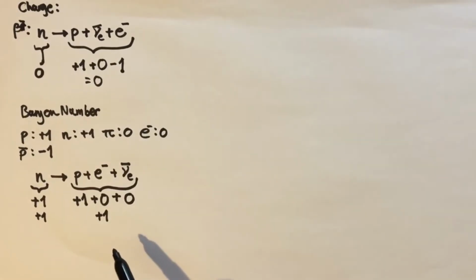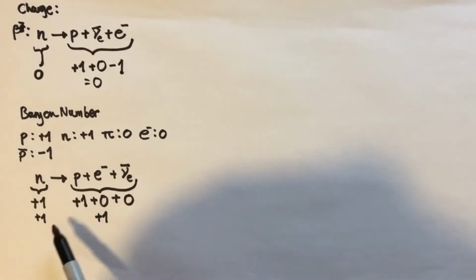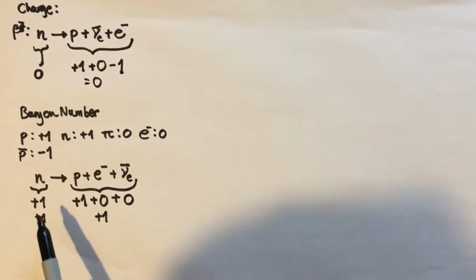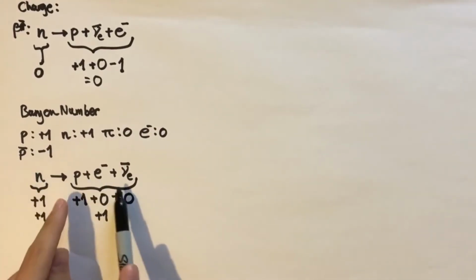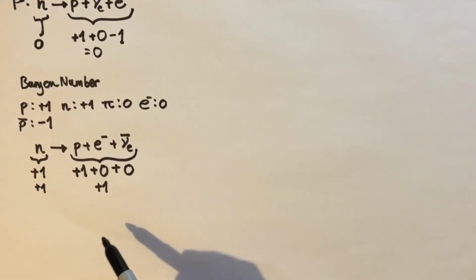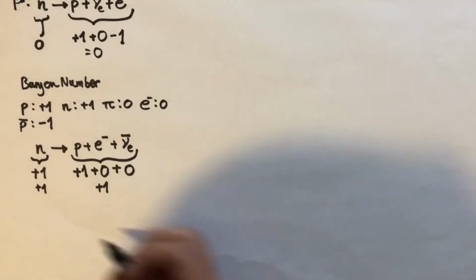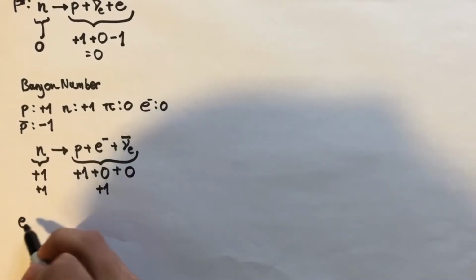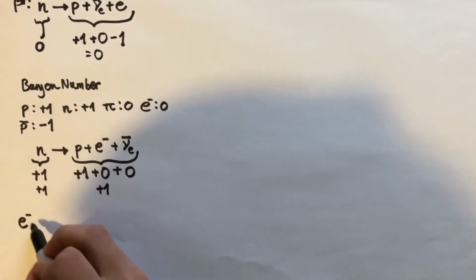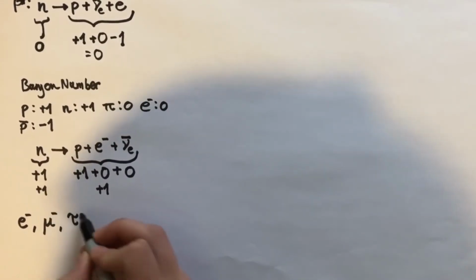Now next we have the quantity of lepton number. And unfortunately this one is a bit more complicated. You see, with baryon number, we just simply compared the number of baryons on this side with the number of baryons on this side. However, instead of doing the same thing with leptons, we actually conserve lepton numbers for each branch of leptons. And so, remember I said before the types of leptons were the electron, the muon, and the tau.